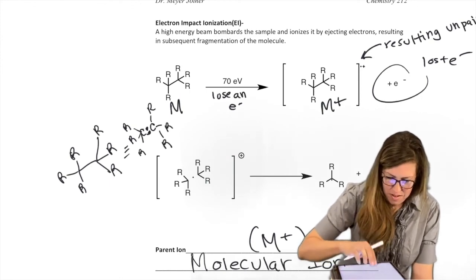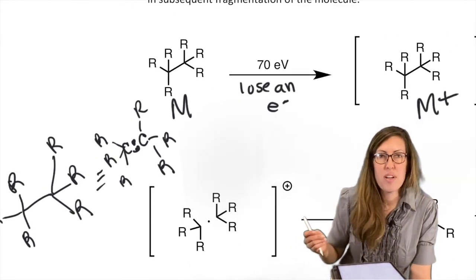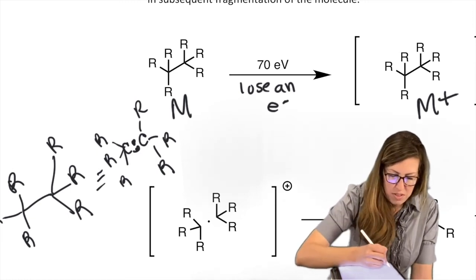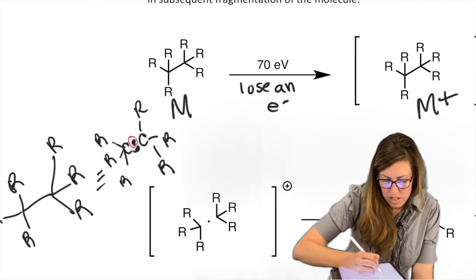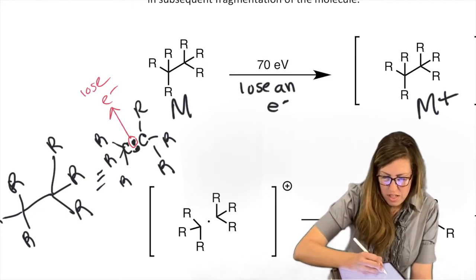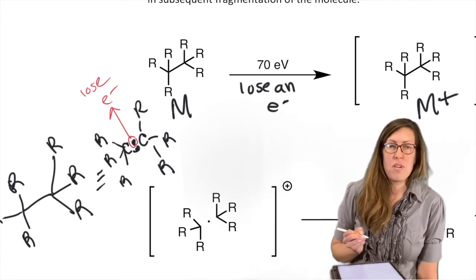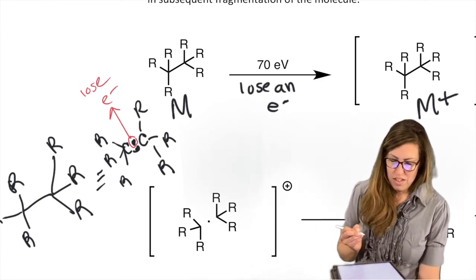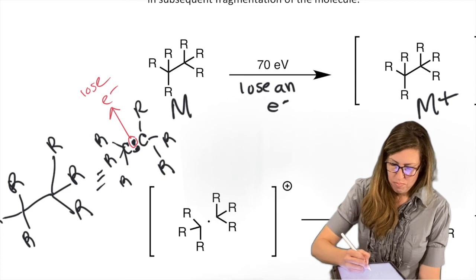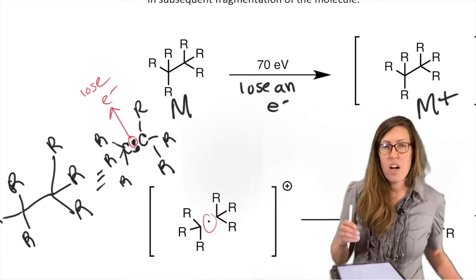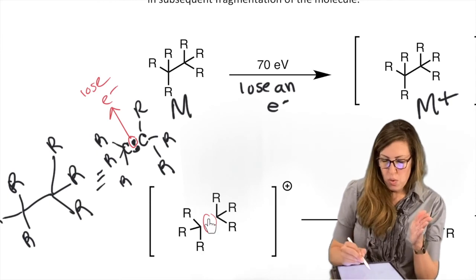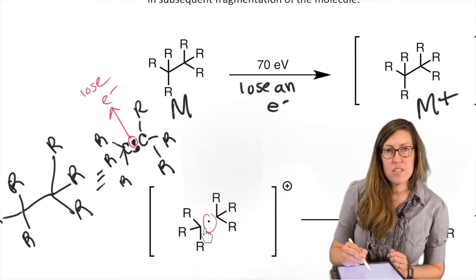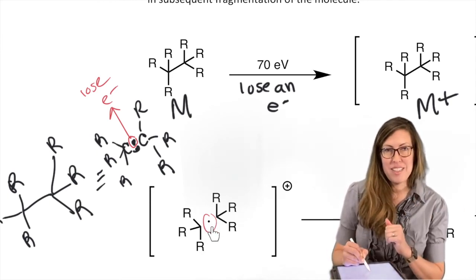Right? Remember that? It was really cumbersome to always write it that way, so we'd replace it with a line. But that's really what that means. And the reason it's useful to write that now is because we actually are ejecting only 1. You don't have a bond anymore when you take that 1 out. Here it is. So they are already effectively separating, and one of these 2 guys is going to get the radical. The other one's going to get the cation.